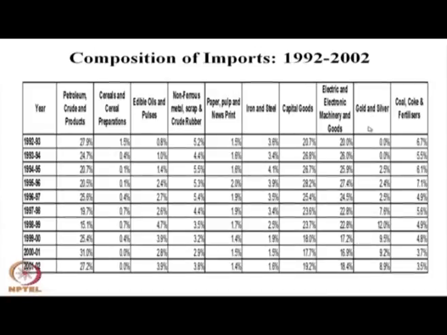Gold and silver import was almost nil prior to reform. After reform, gold liberalization took place and gold import was allowed. Though it was primarily for the export sector, recently it has increased significantly, and this is one of the major reasons for our current account deficit. The increase is not because of the export sector but because domestic consumption has increased, and India has been importing a significant part of the gold. Coal, coke and fertilizers also constitute a significant part of our import basket, nearly 6-7%.